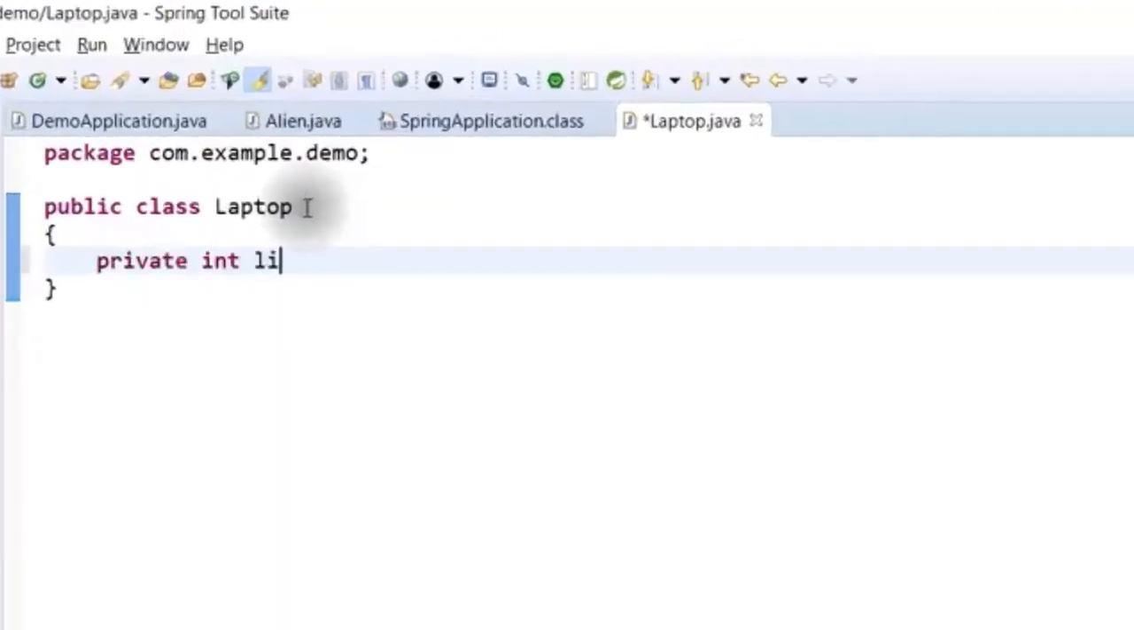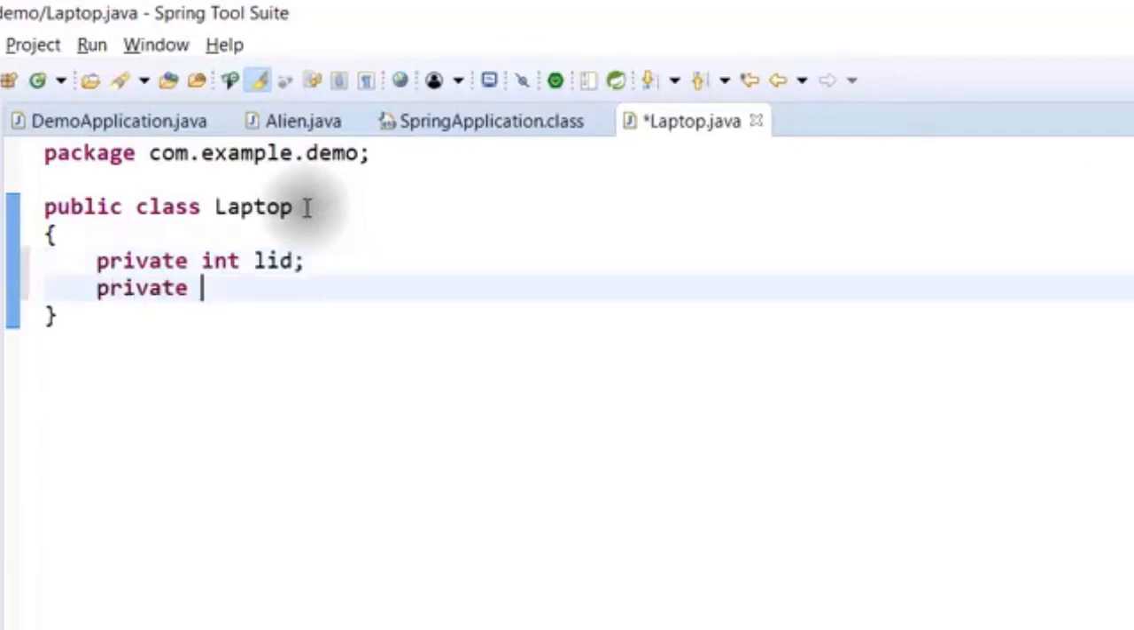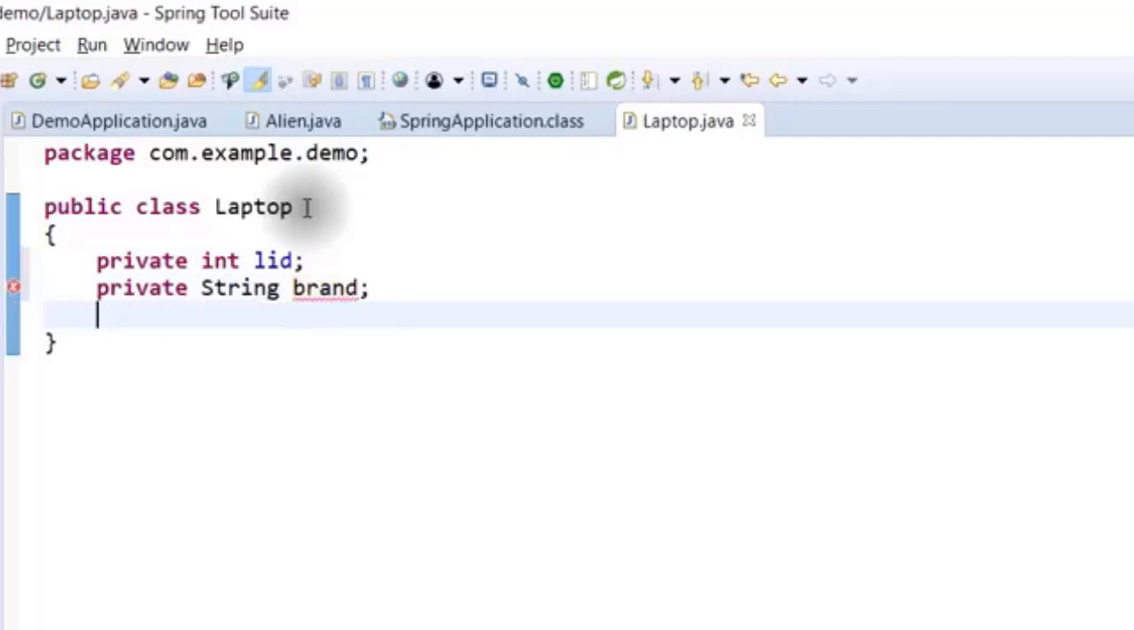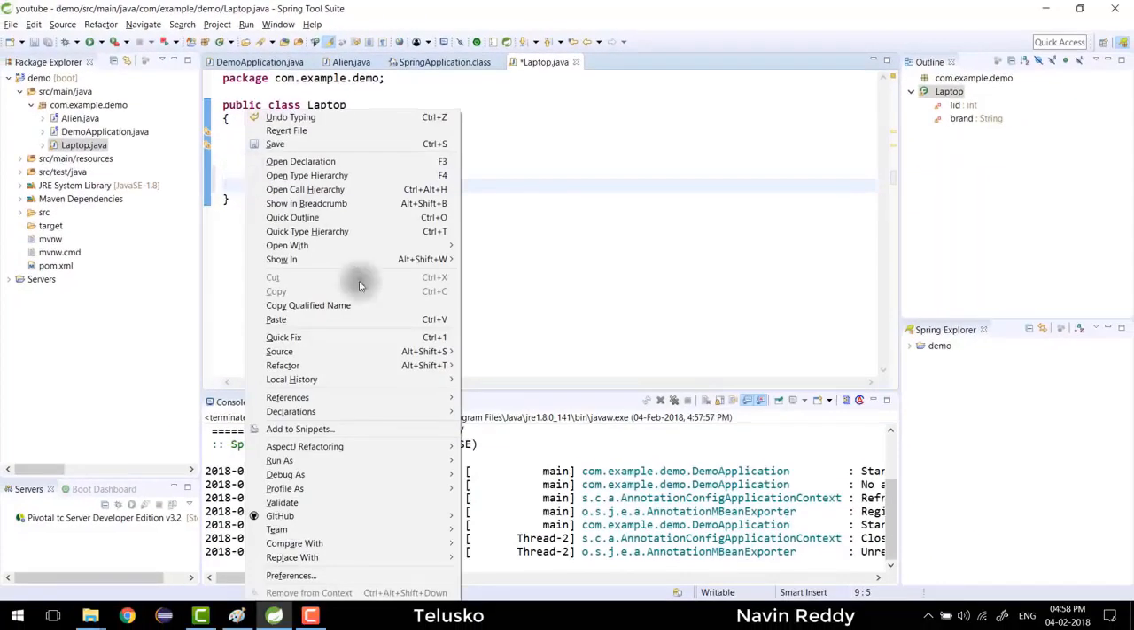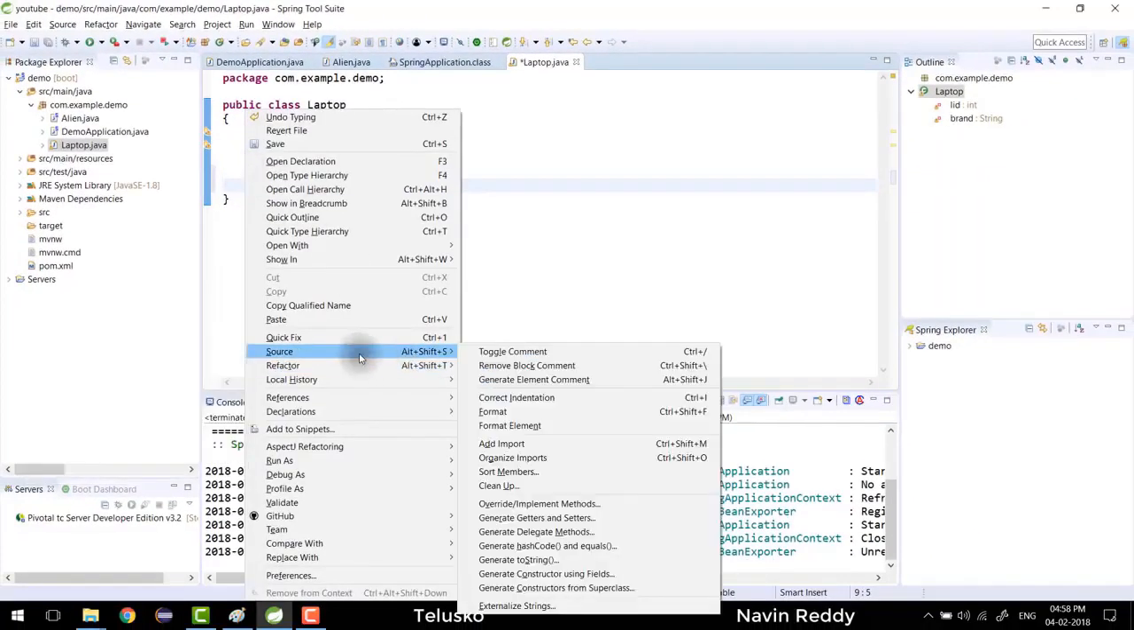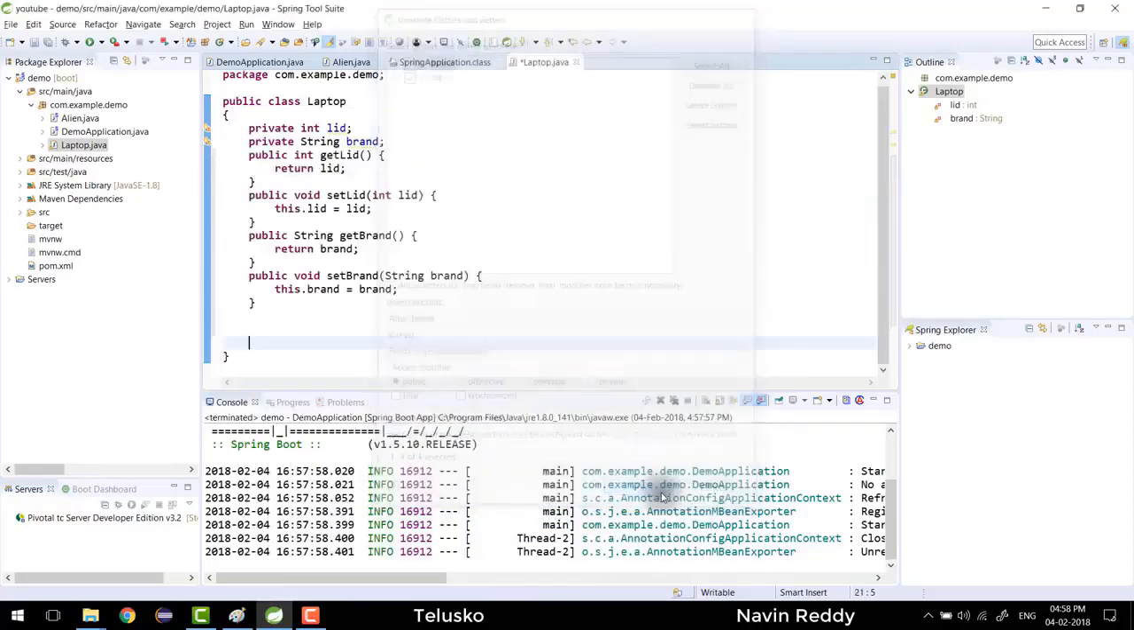I would say private int LID, which is laptop ID. And I would say private string brand. I'm not concerned about other parameters here. We can talk about price, CPU speed, RAM configuration, everything. But then for the time being, let's keep it simple. Right click, I would say source, generate getter setters. I would say generate getter and setter. Select all and click on OK.